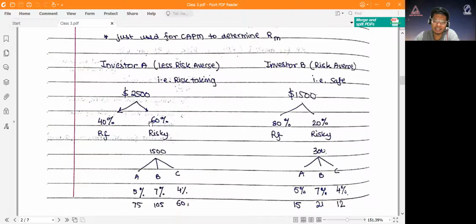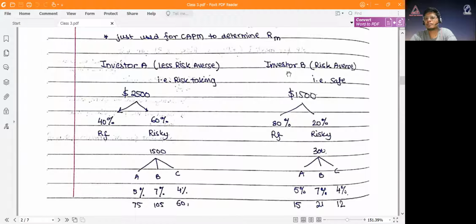Out of the risky assets, he will put 5%, 7%, 4% in A, B, C respectively. It is not fixed, it's based on the market portfolio. Just like I showed right now, Reliance has 9%, so if he invests 1,500 rupees in stocks, he would have a 9% share in Reliance.